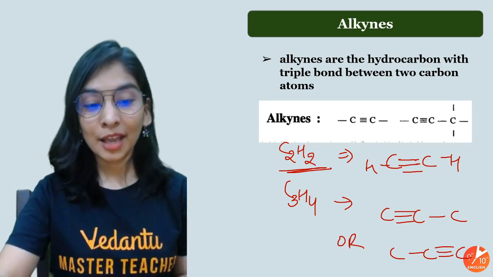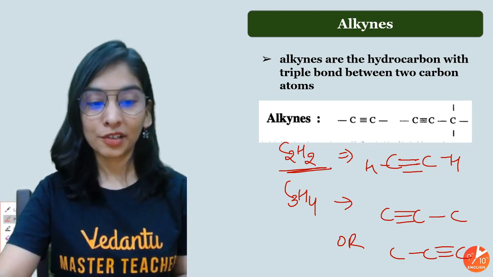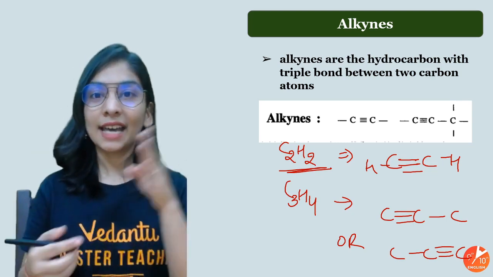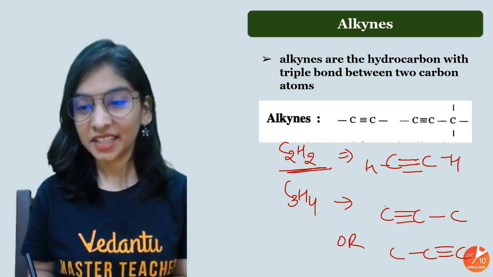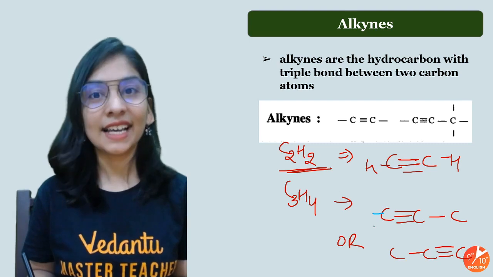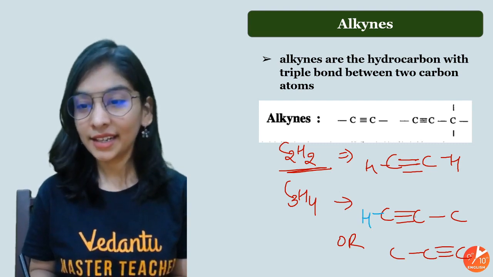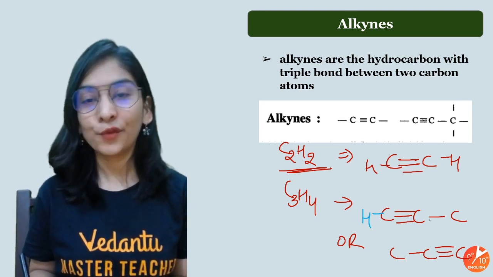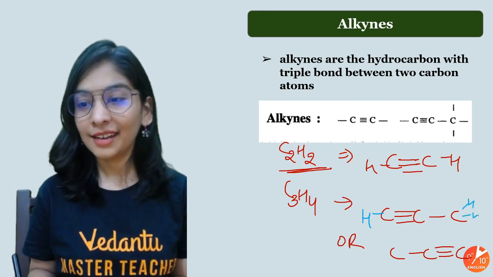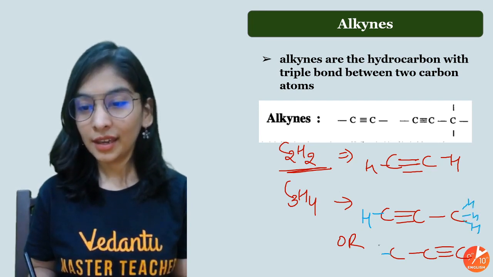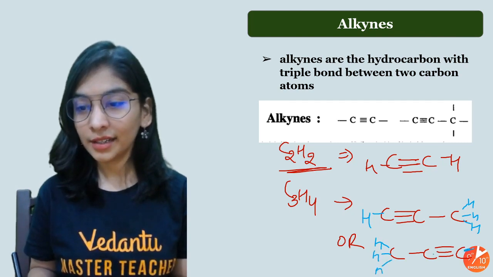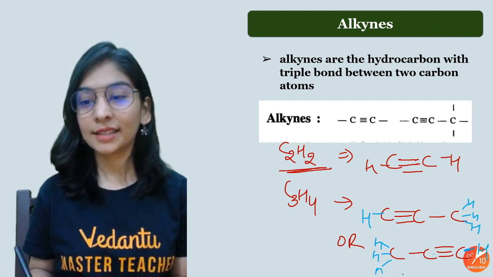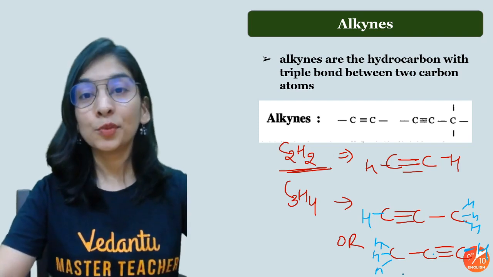The only thing is priority must be given to the double or triple bond, meaning I'll start counting from that side. Parent, and these are acting like children. One hydrogen here. This carbon is already making 4 bonds, so no hydrogen here. And here 3 hydrogen. Here 3 hydrogen. Here no hydrogen. And here 1 hydrogen. This is the same. And this is what? Propyne.